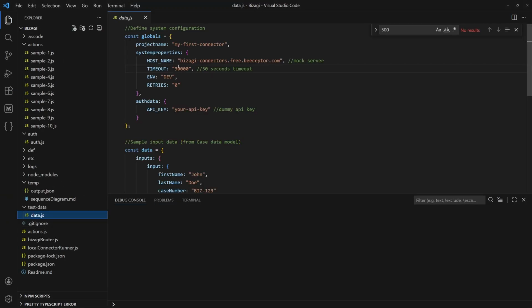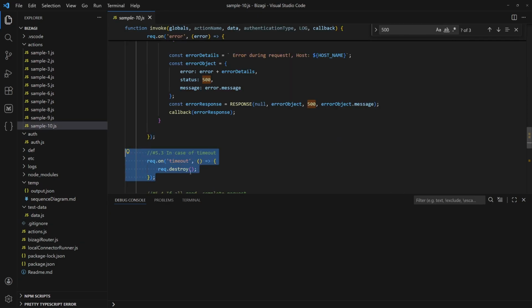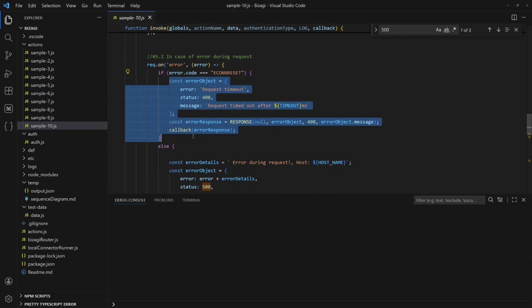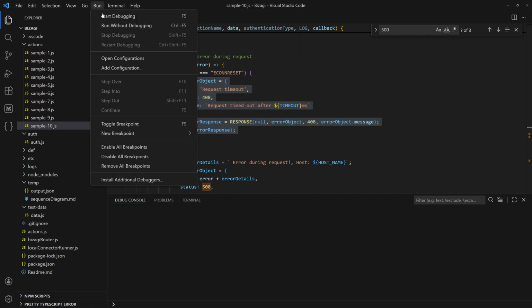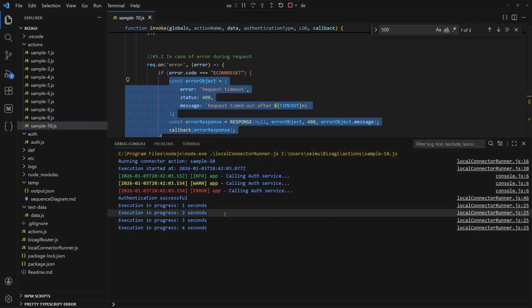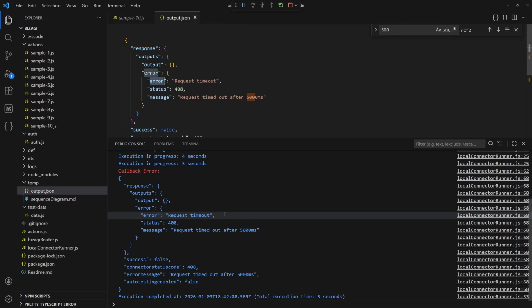Now let's test timeout behavior. I will reduce system configuration timeout from 30 seconds to 5 seconds. And after 5 seconds, the timeout will be triggered and the request will be stopped or destroyed, which will then trigger the error event. In the error handler, we will detect if the specific error was due to timeout, and if yes, then return specific error response, which will be then handled in the Bizagi process. As you can see, after 5 seconds, we received a detailed timeout error message.